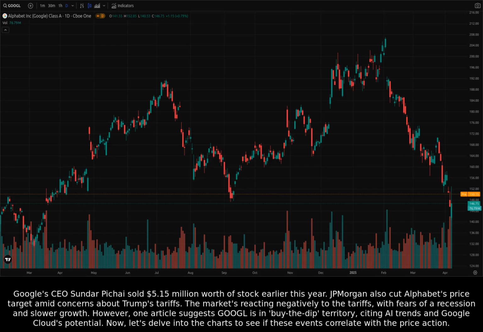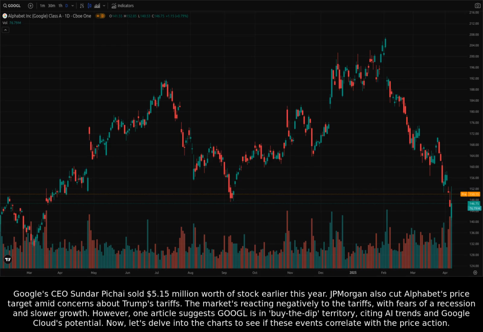Google CEO Sundar Pichai sold $5.15 million worth of stock earlier this year. JP Morgan also cut Alphabet's price target amid concerns about Trump's tariffs. The market's reacting negatively to the tariffs, with fears of a recession and slower growth. However, one article suggests Google is in buy-the-dip territory, citing AI trends and Google Cloud's potential.